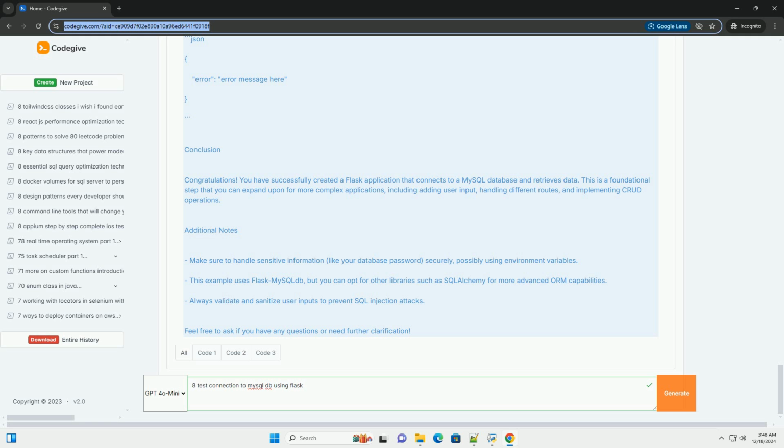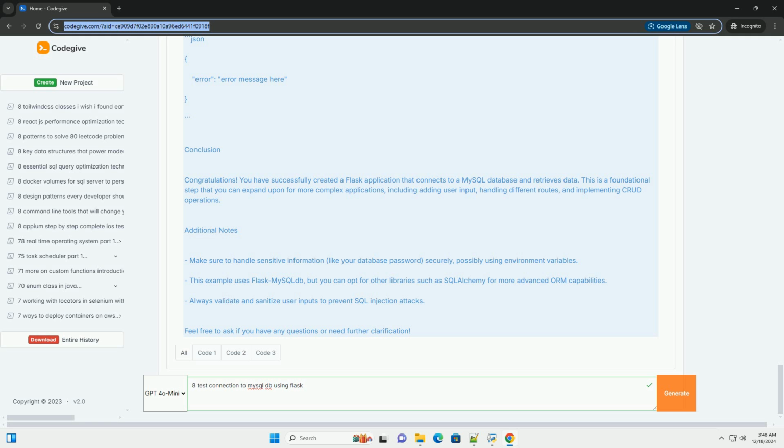Python. From flask import Flask, jsonify. From flask_mysqldb import MySQL. Import MySQLdb.cursors. app = Flask(__name__).